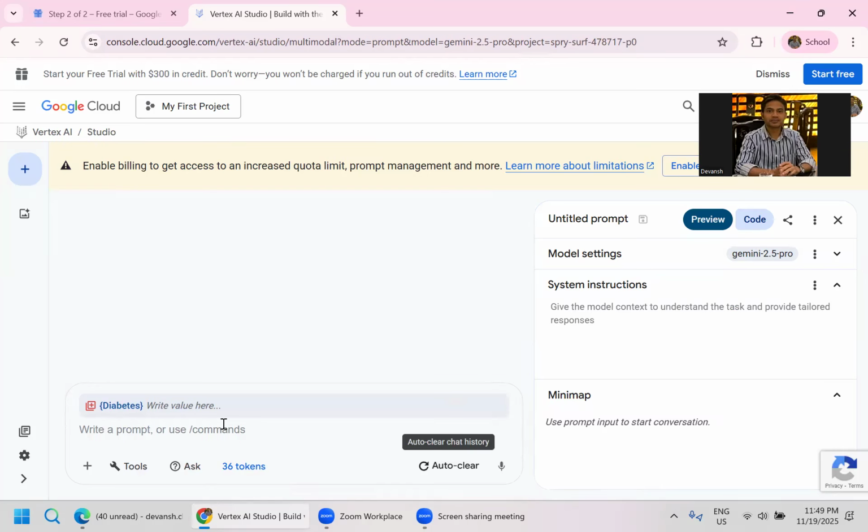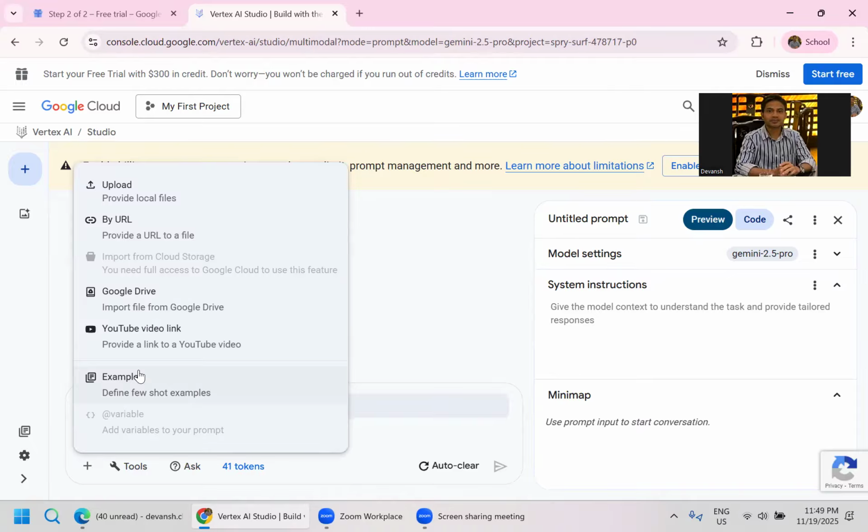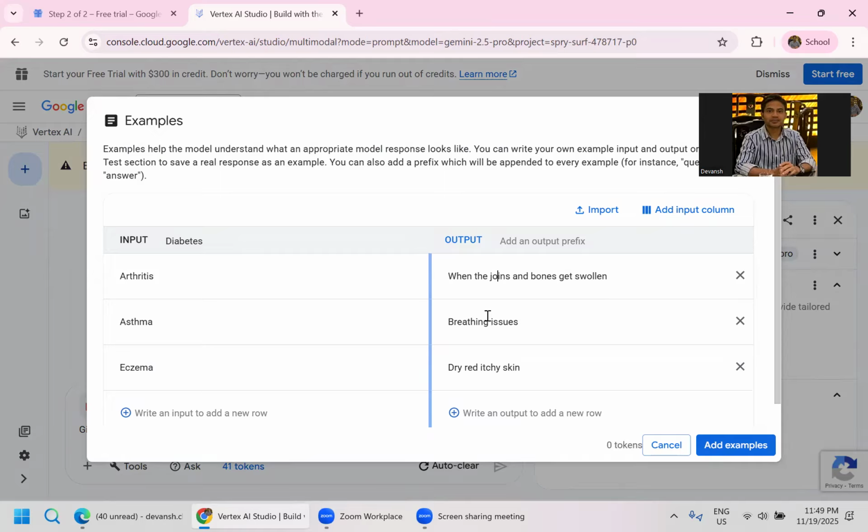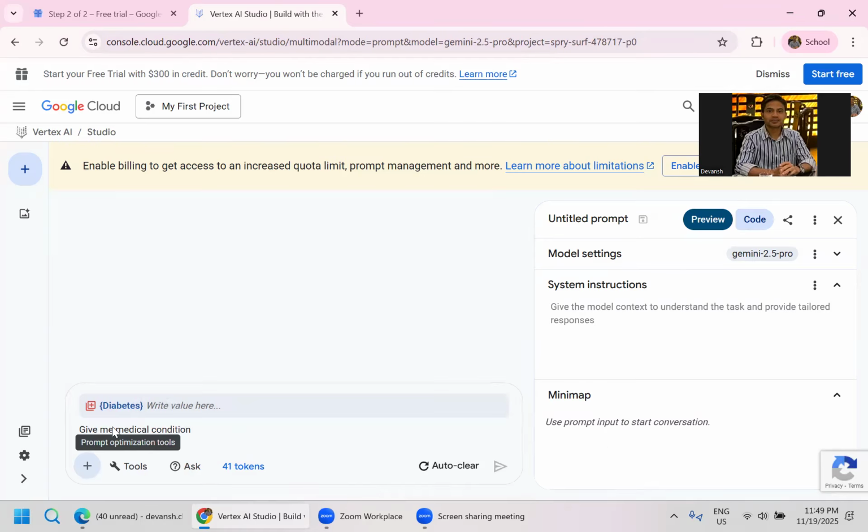Now I write a prompt. Give me medical conditions. If you see, I have already given some medical conditions over here. And now I ask, diabetes, give me medical conditions, in brief, so that I don't lose a lot of time. And I hit enter.